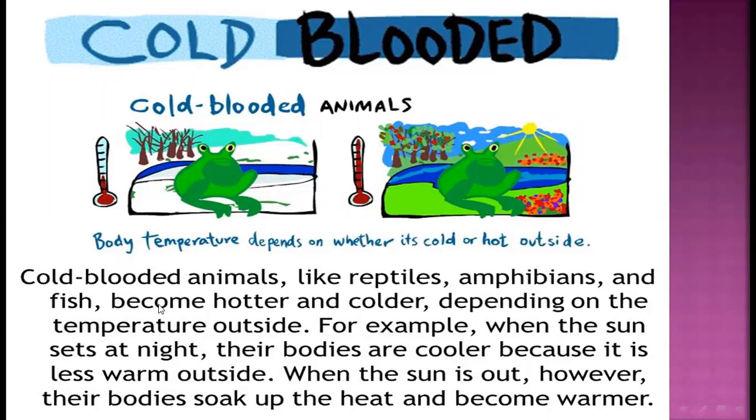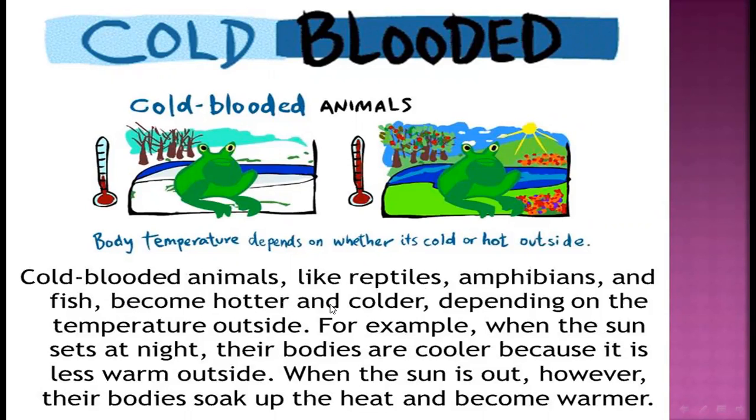Again, cold-blooded animals like reptiles, amphibians, and fish become hotter and colder depending on the temperature outside. For example, when the sun sets at night, their bodies are cooler because it is less warm outside. When the sun is out, however, their bodies soak up the heat and become warmer.